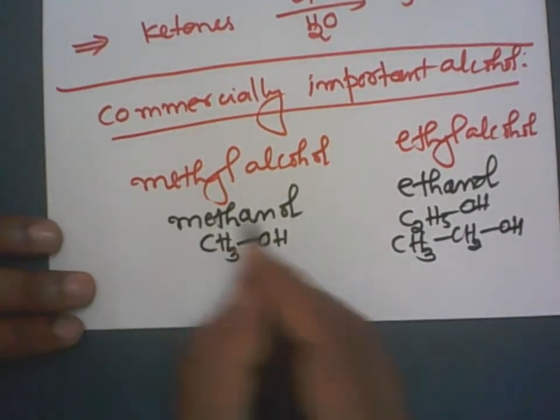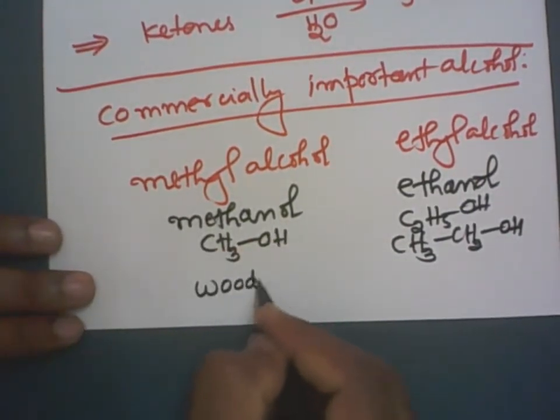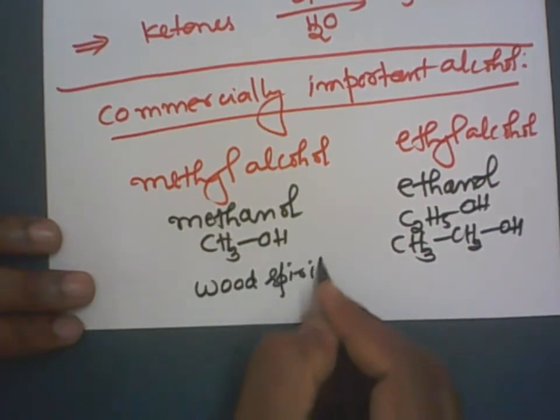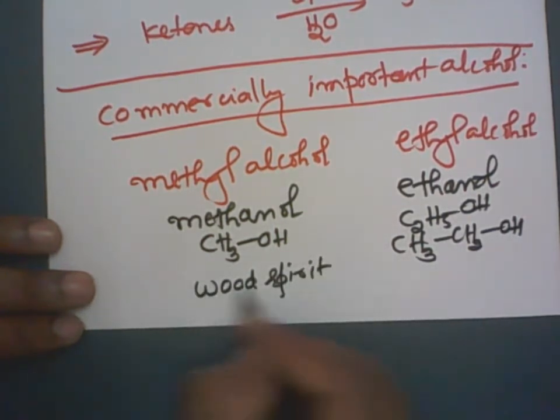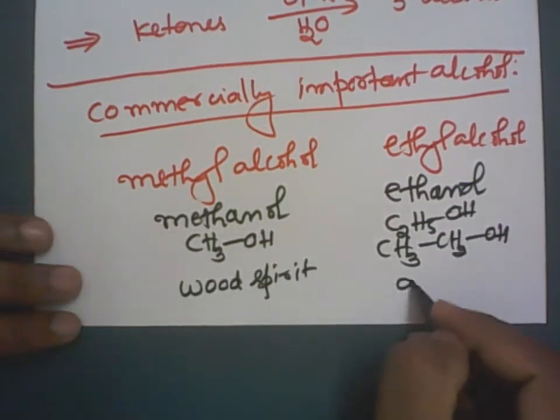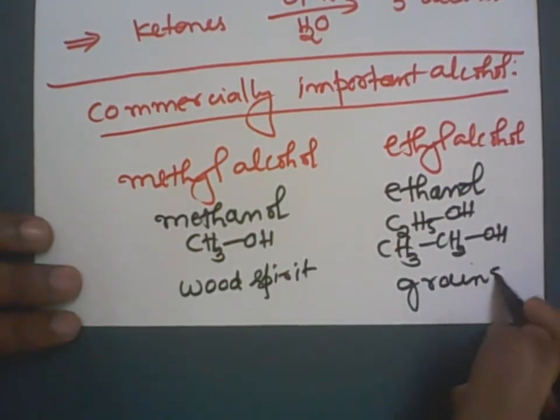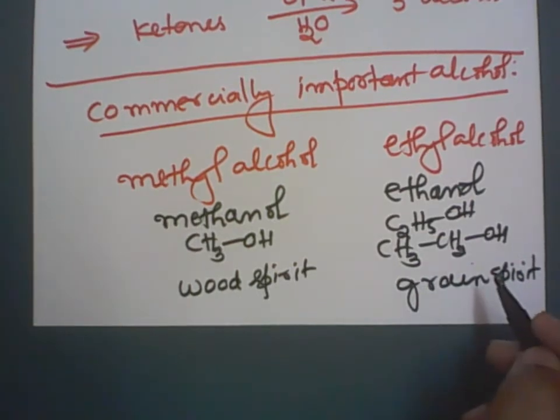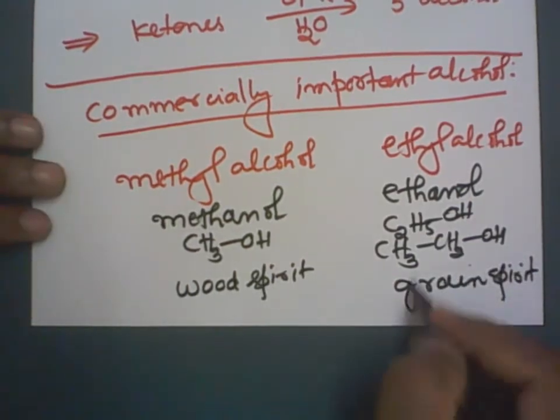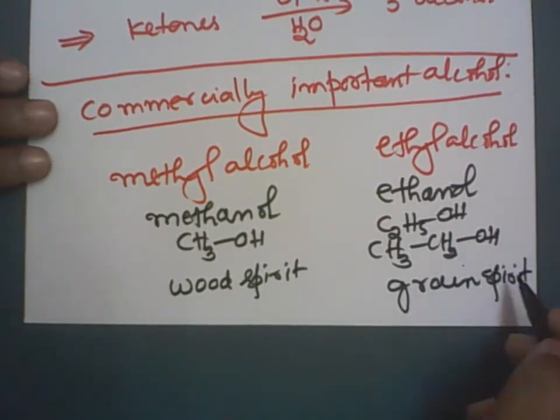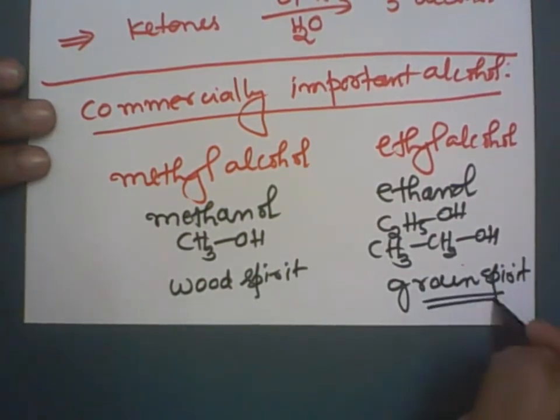Methanol is also called wood spirit. It is called wood spirit because it can be obtained from wood. And ethanol is called grain spirit. It can be obtained from grains, barley, all those things. You can also prepare alcohols from fruits like grapes. So it is called grain spirit.